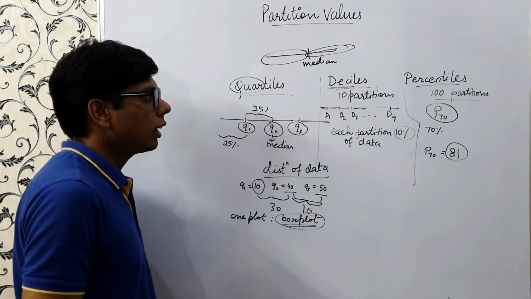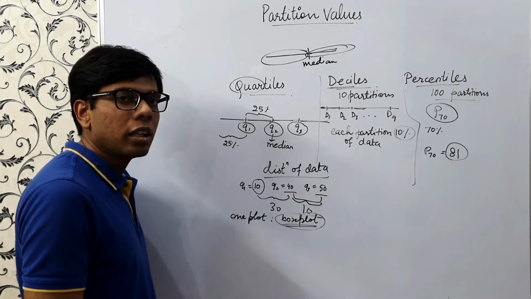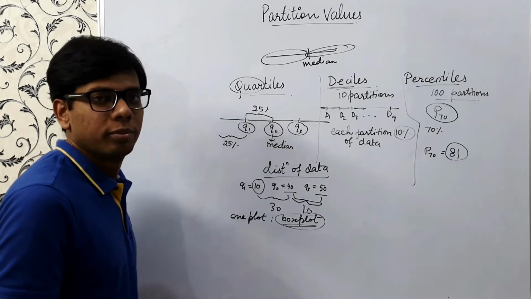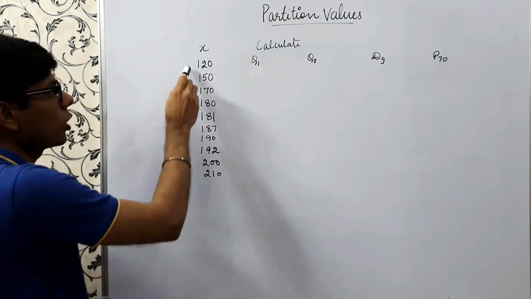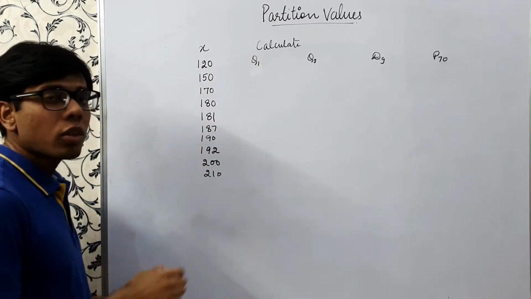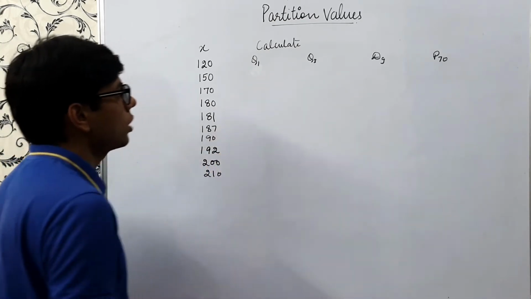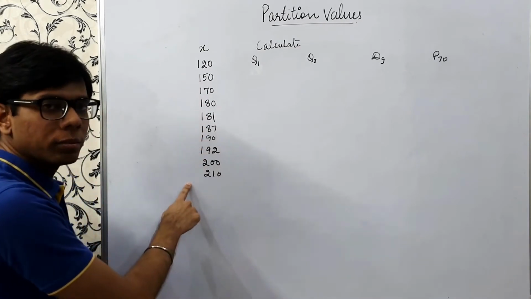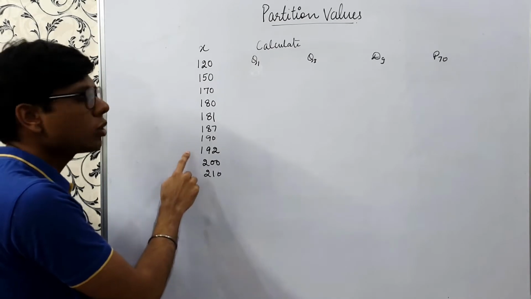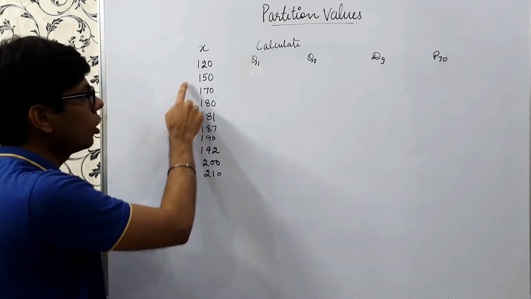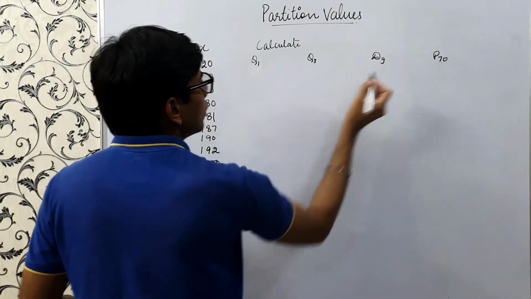Now we'll calculate these measures on different data sets. Consider this example. We have these data observations: 120, 150, and so on. The very first thing to keep in mind while calculating these values is that we have to arrange the data in ascending order. Here it's already arranged. If your data is not arranged in ascending order, please arrange it first, and then we'll calculate these. So Q1,